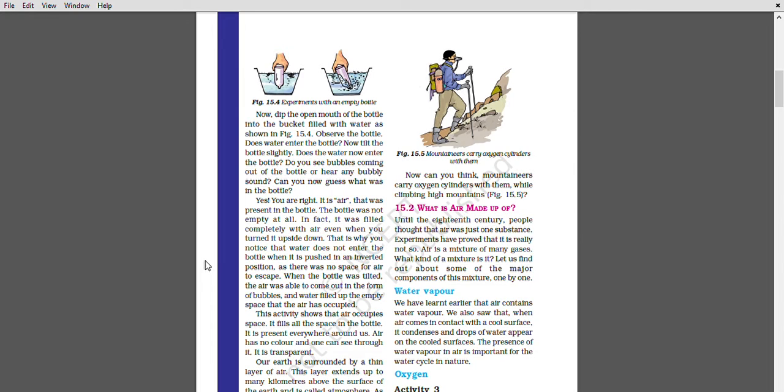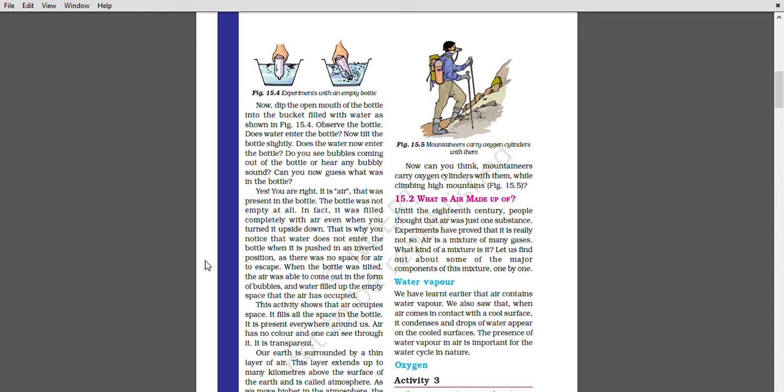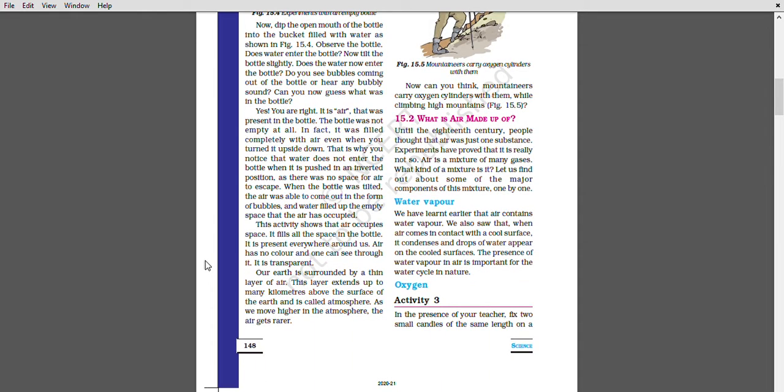ठीक है. अब earth is surrounded by a thin layer of air. This air extends up to many kilometers above the surface of the earth, called atmosphere. अब जैसे जैसे हम move higher in the atmosphere, the air gets rarer. ठीक है. तो अब हम पढ़ेंगे कि what is the air made up of. एयर किसकी बनी होती है, उसमें क्या क्या होते हैं.